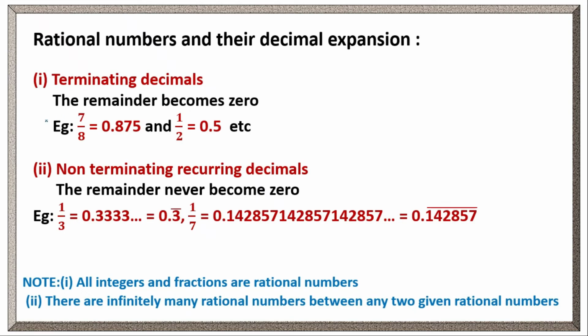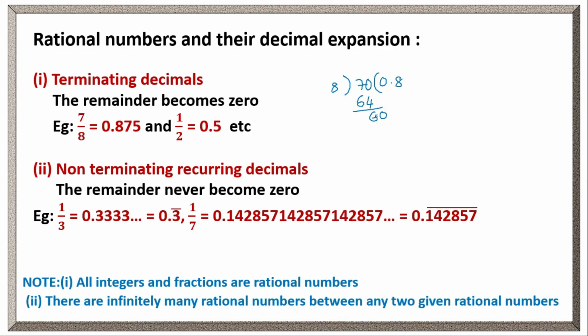Clear? Suppose 7 by 8 is there. When we divide 7 by 8, how many times will 8 go in 7? It won't go. So 0.0. How many times will 8 go in 70? 8 times. 8 eights are 64. What remained? 6. How many times will 8 go in 6? It won't go. So 0.